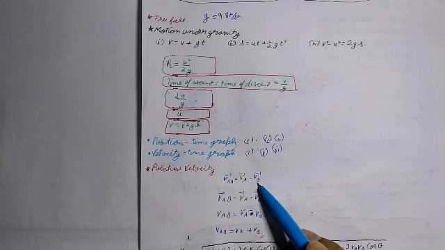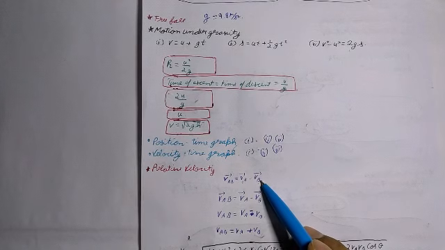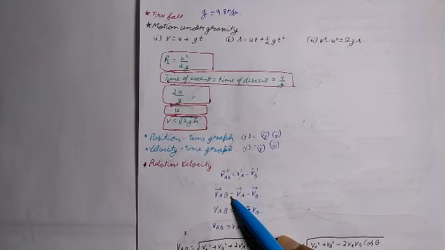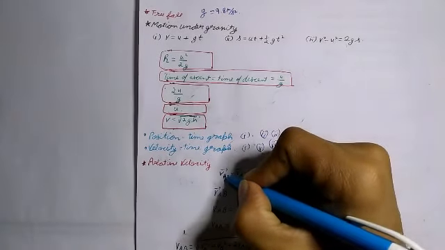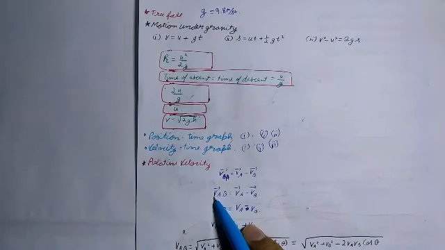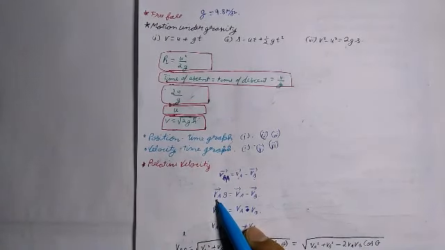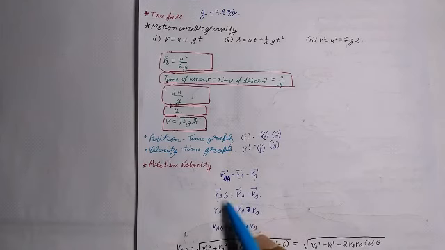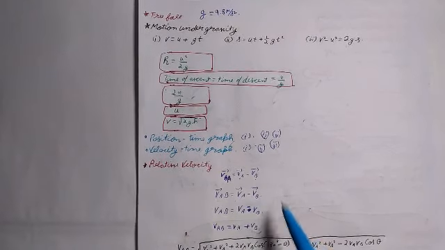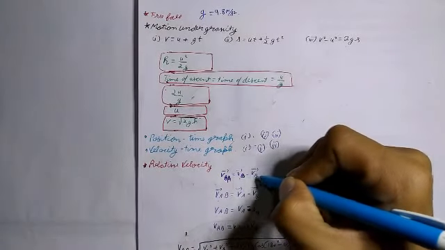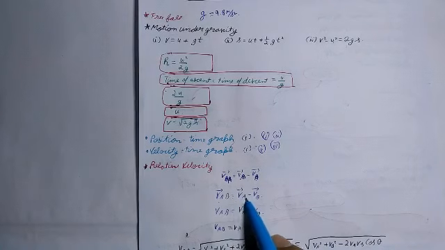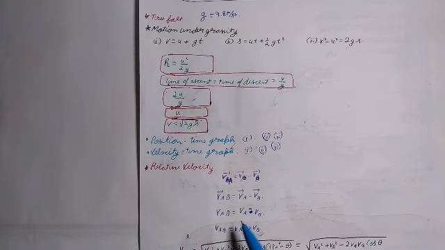Relative velocity of object A with respect to object B is V_AB is equal to VA minus VB.